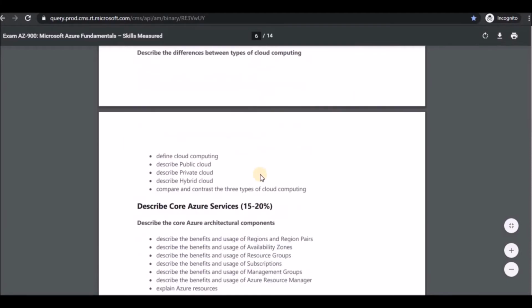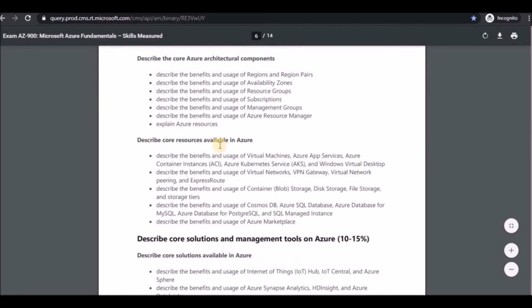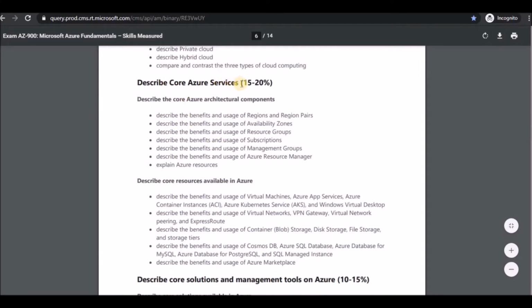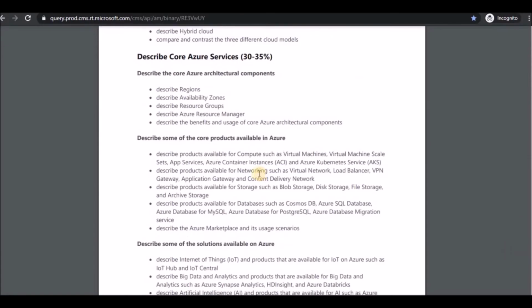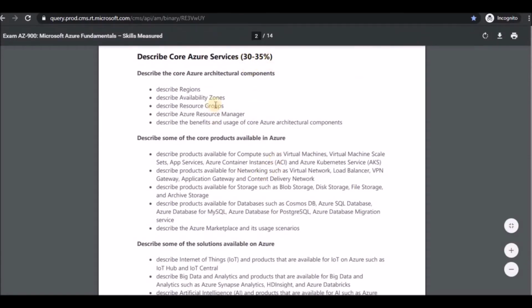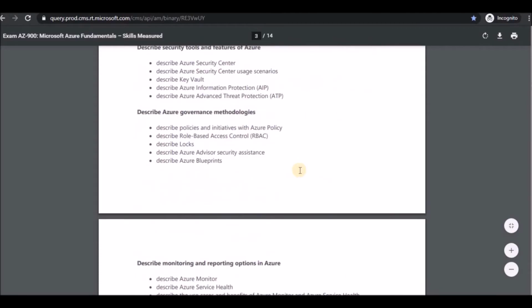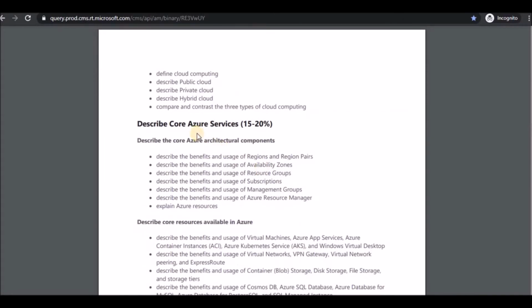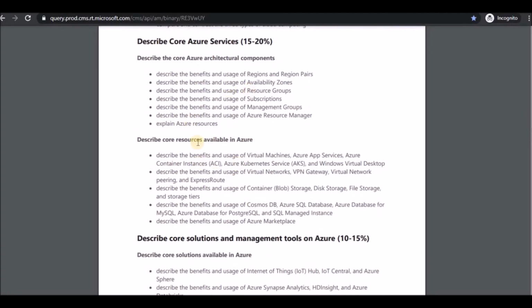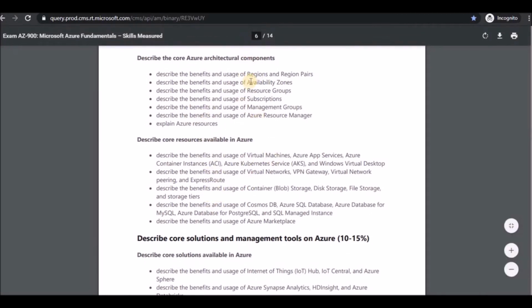If you scroll a little further down, earlier core Azure services had the highest percentage. If you scroll up, you can see it was around 30 to 35%. Now what they did is, in core Azure services, they divided these into products and solutions, and that's why the percentage varies. Core Azure services is now 15 to 20%. You can see the services they have given; whatever services you are going to learn in Azure will come to around 15 to 20%.